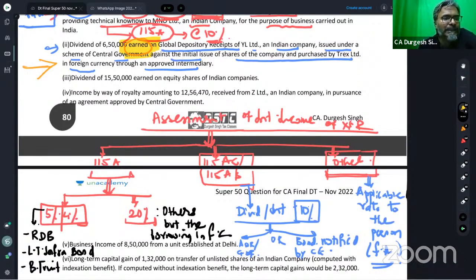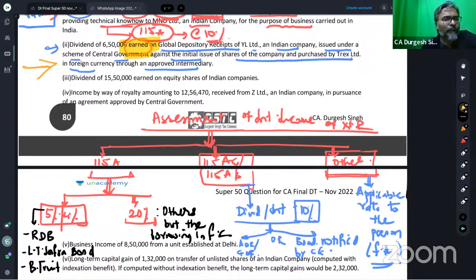Earned on GDR of Y Limited, an Indian company, issued under the scheme of central government against the initial issue of shares of the company and purchased by Trex Limited in foreign currency through an approved intermediary. So if it is earned, then our final answer would be on gross basis. Am I supposed to consider it on net basis? No, it is on the gross basis. All of you agree to this one?